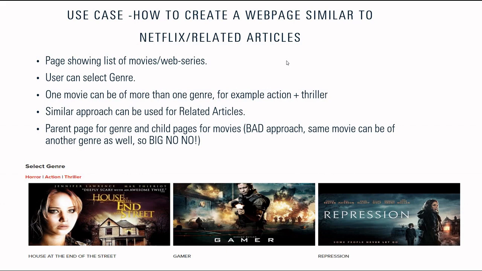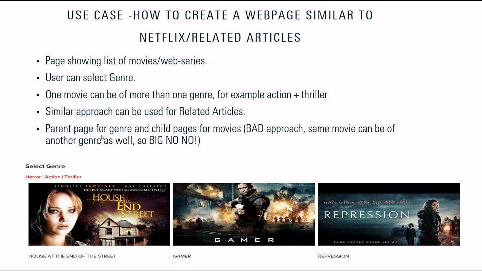For example, your web application is showing products and you want to show other related products, or maybe it's a blogging site where you want to show similar types of articles and blogs. A similar approach can be used. So in this demo, we can select the genre, and then the movie titles will be displayed, and on selection of any movie title we will go to the corresponding movie page.